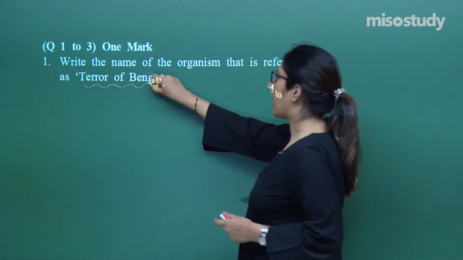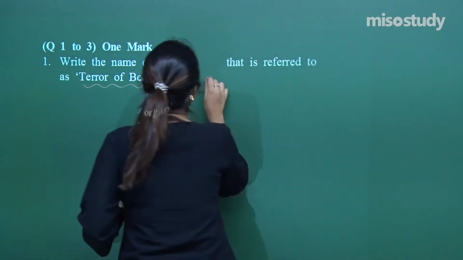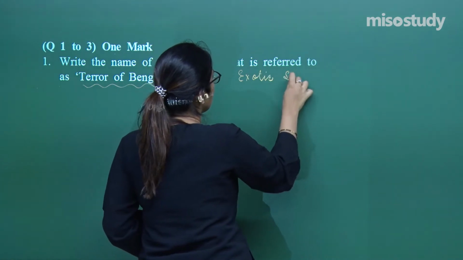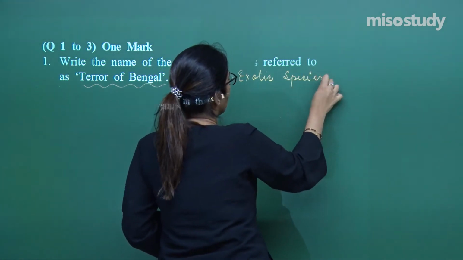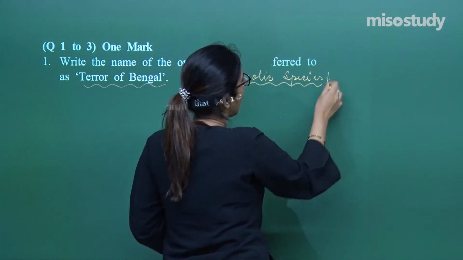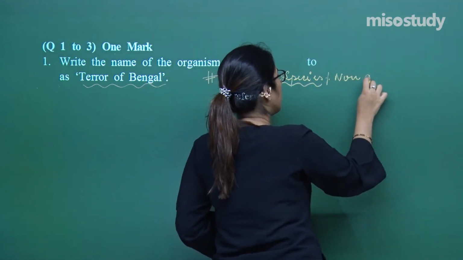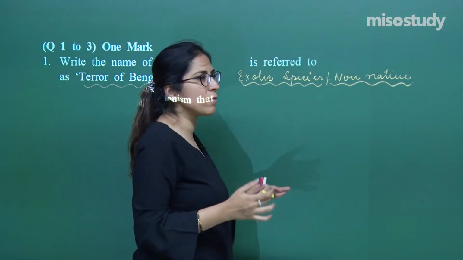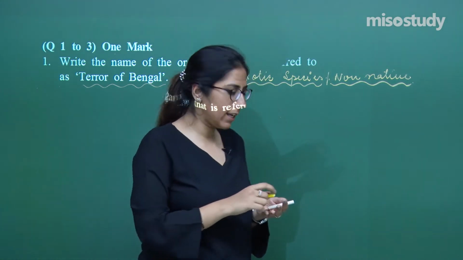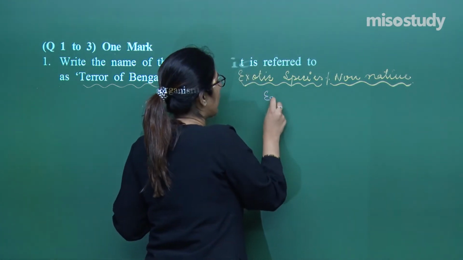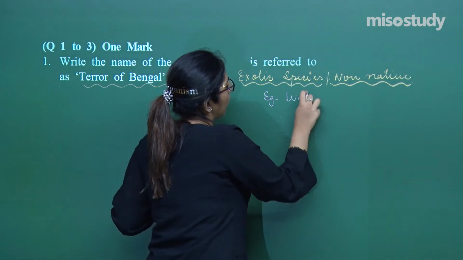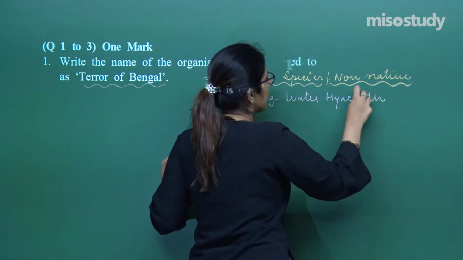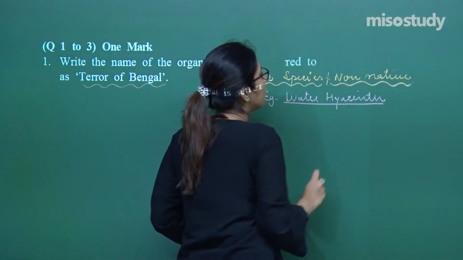So what is the name of that organism? There are certain kinds of exotic species. Exotic species are also termed non-native species. These are those species which were introduced from outside. In this case, I have one very good example, that is water hyacinth. Now this water hyacinth is a great threat to biodiversity.